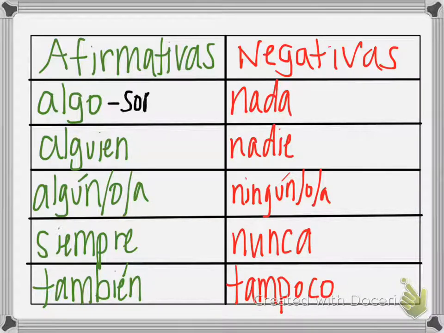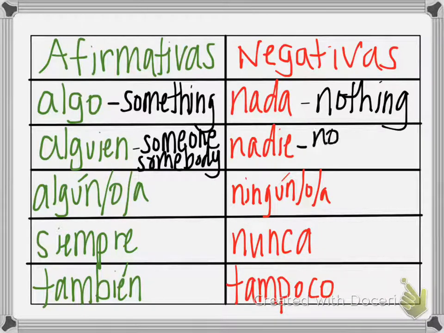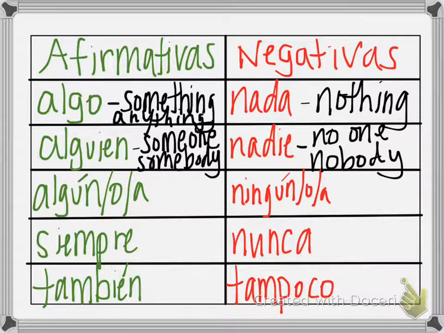Algo significa something. So nada, nothing. Alguien, someone or somebody. Nadie, no one or nobody. I forgot to add though, algo can also mean anything. You've already technically learned something meaning algo before.